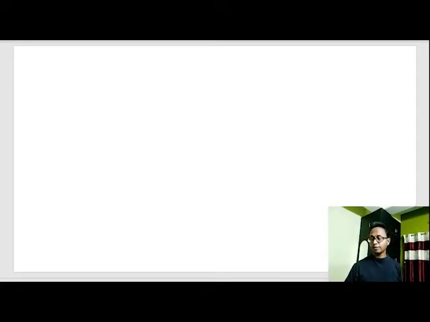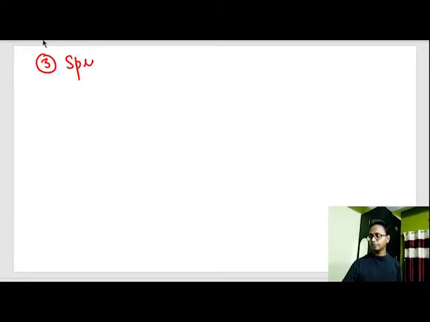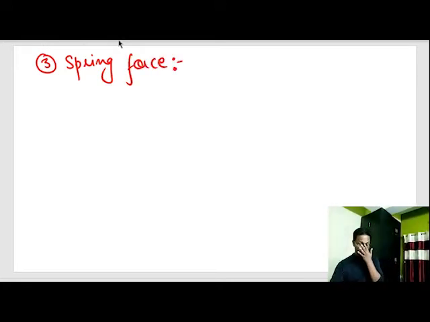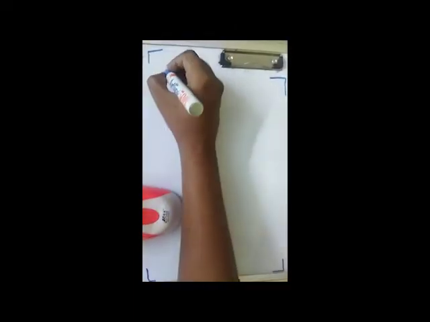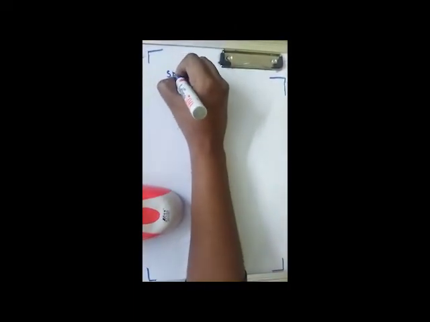Now the third type of force is spring force. For spring force, you'll have to go to a demonstration. I have made a little bit of demonstration. After this demonstration, we will come back.